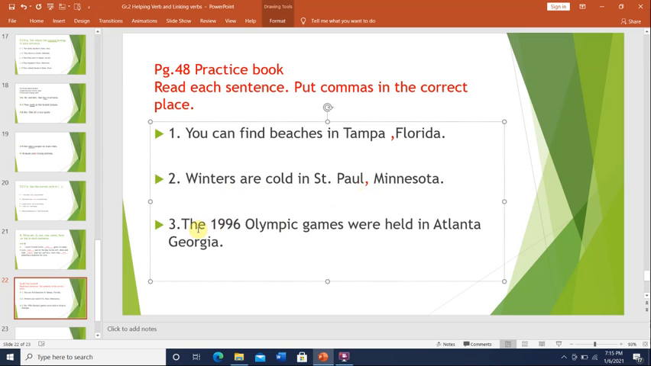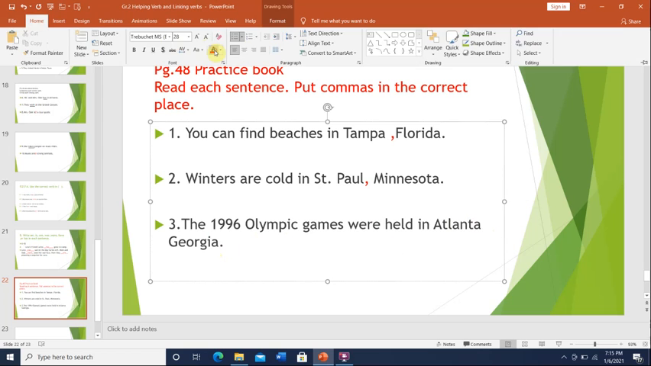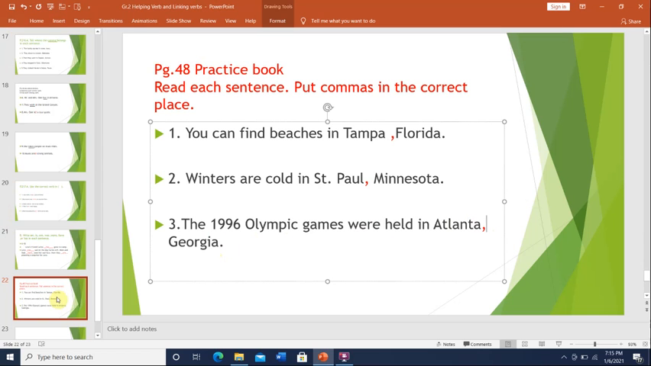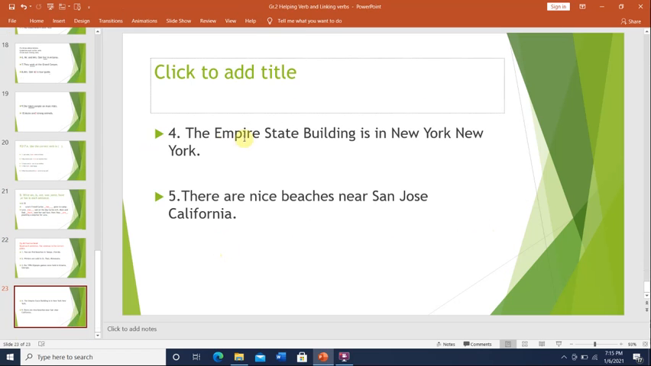Number 3. The 1996 Olympic Games were held in Atlanta, Georgia. Atlanta is the name of the city and Georgia is the name of the state. I will place a comma after Atlanta.